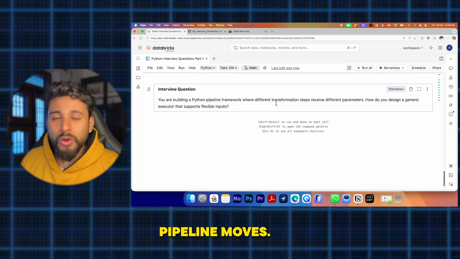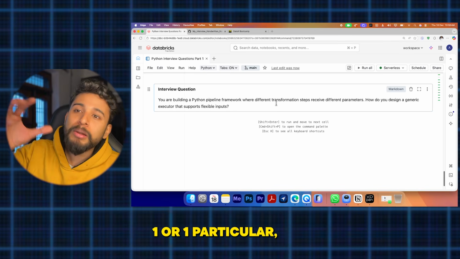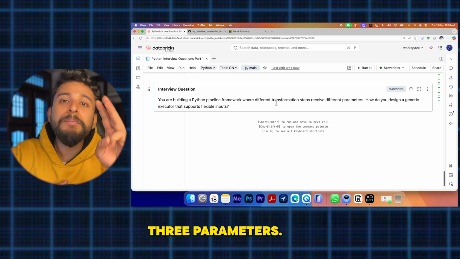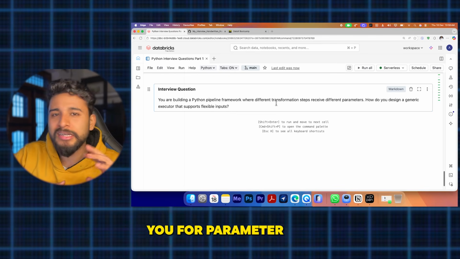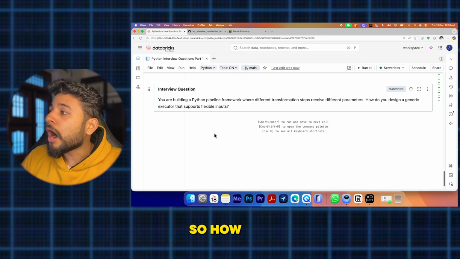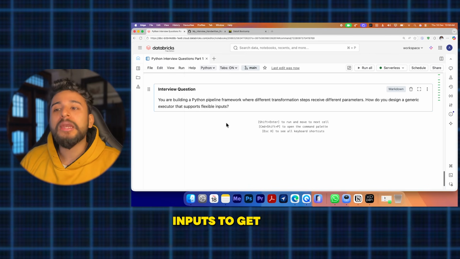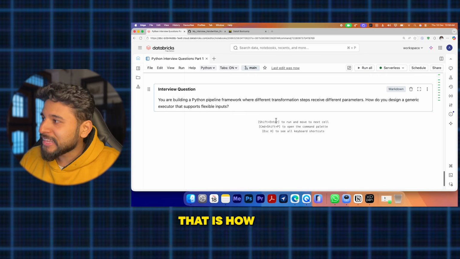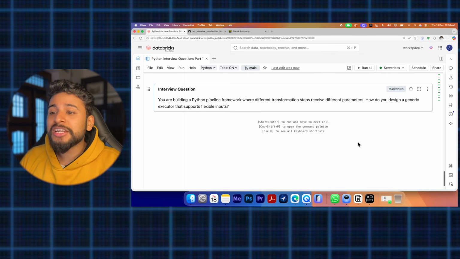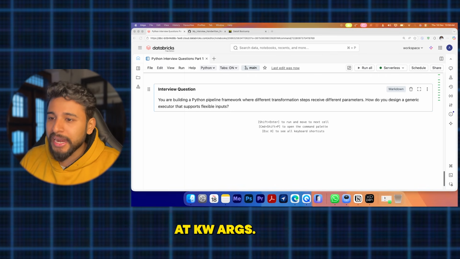I'm using them in the pipeline. At that point, one particular function gives you 3 parameters, another will give you 4 parameters. That kind of thing will come in. So how can you design a generic executor that supports flexible inputs? What will you do? Basically, that is how *args and **kwargs help.